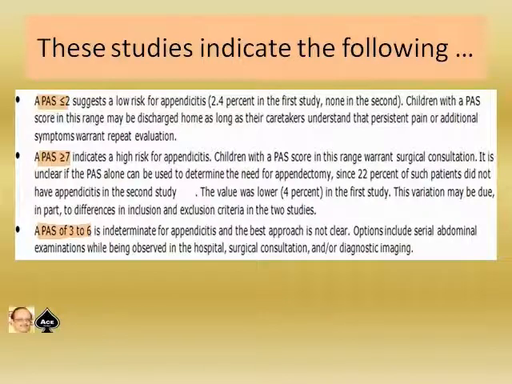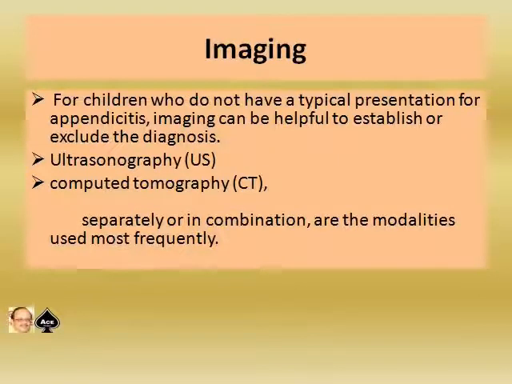So these studies indicate the following: PAS equal to or less than 2 suggests a low risk for appendicitis. Equal to or more than 7 indicates a high risk for appendicitis, and between 3 and 6 is indeterminate. The approach for this is not clear. Options include serial abdominal examination while being observed at the hospital, surgical consultation, or diagnostic imaging.